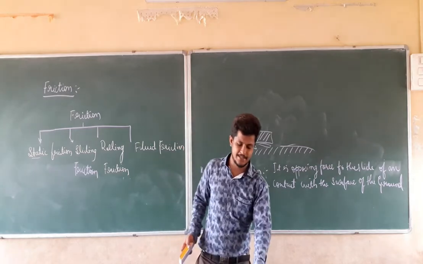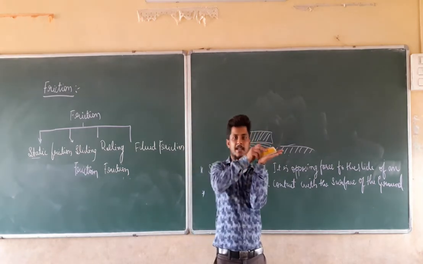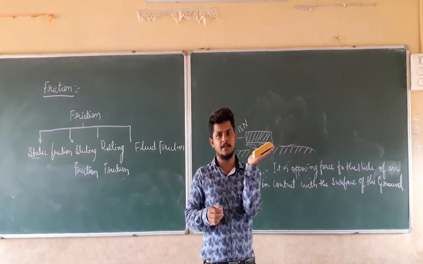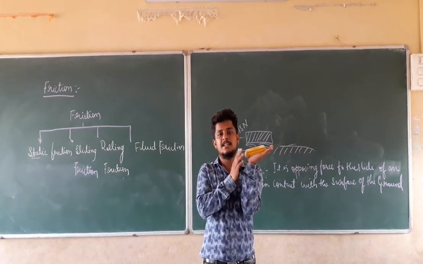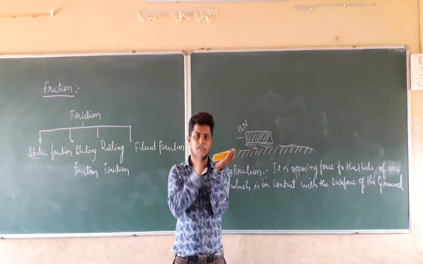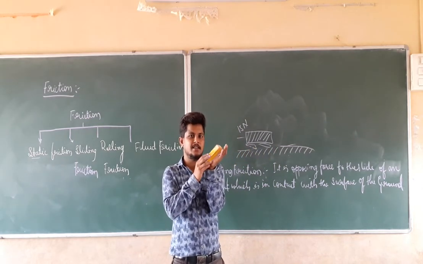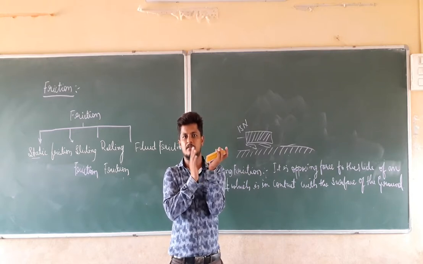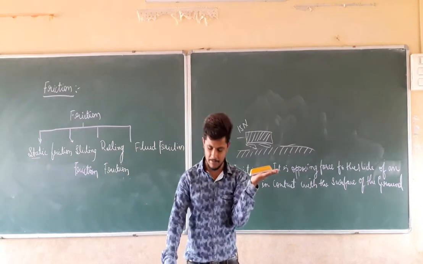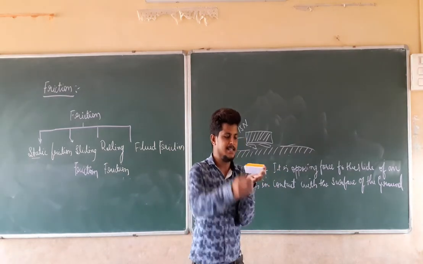If I take the example of this duster again, with static friction and sliding friction, now I have to move this duster very easily. I have to apply less force so that the work done is more efficient and the energy loss is much less. So I am going to keep some chalk pieces beneath the duster in my hand.